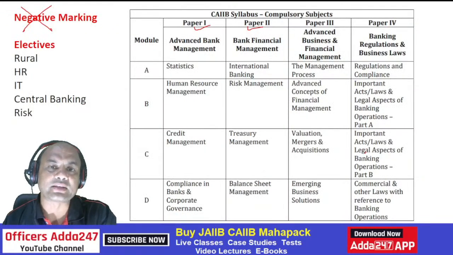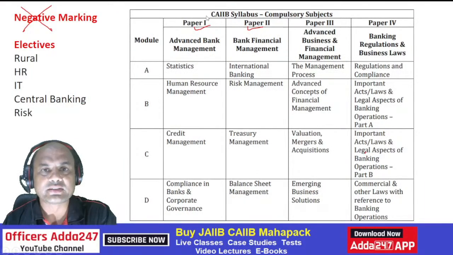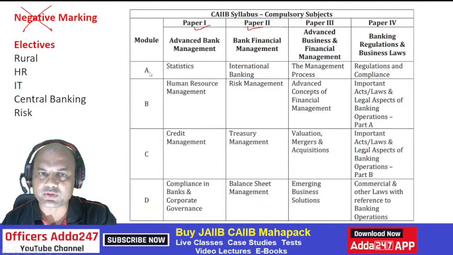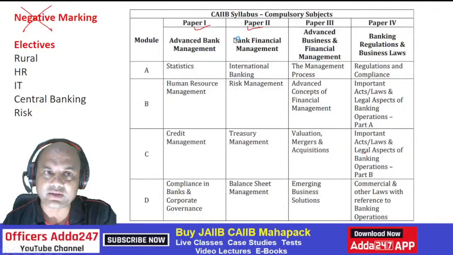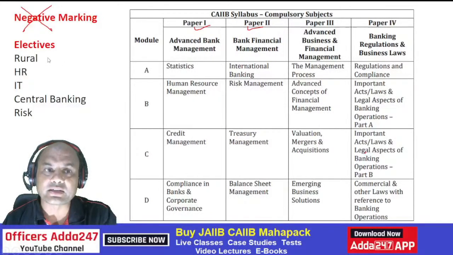Now let's start. Before that, first you must know what the subjects are. There are 4 subjects basically: ABM, BFM, ABFM and BRBL. These are the 4 modules. You can pause the video and read this. I won't go into the details of each one now because it will take much time and waste yours and my time. So these are the 4 main subjects, and these are the electives: rural, HR, IT, central and risk.